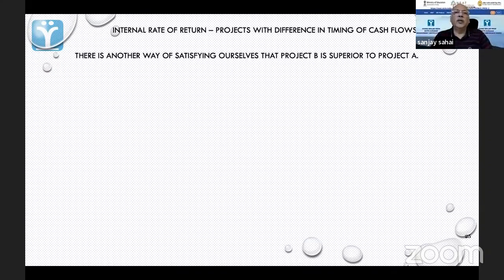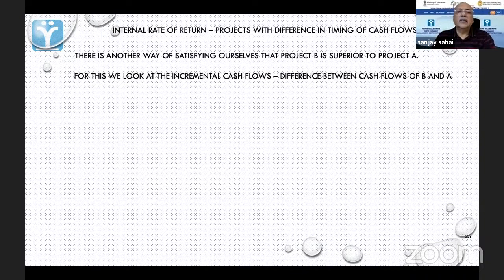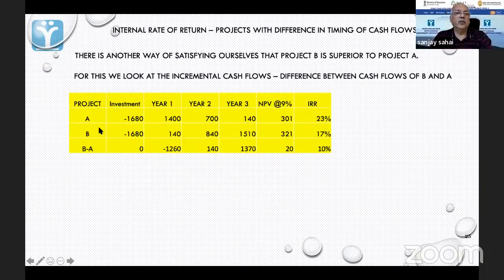Project B का 321 था. Lokesh correctly said कि ये better है. एक और तरीका है. Suppose हमने incremental cash flow को देखा. The difference between the cash flows of B and A. ऐसे करके देखो. ये मेरा project A का cash flows है. ये मेरा project B का cash flows है. So investment is the same.